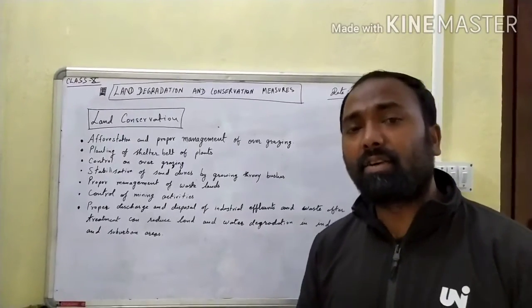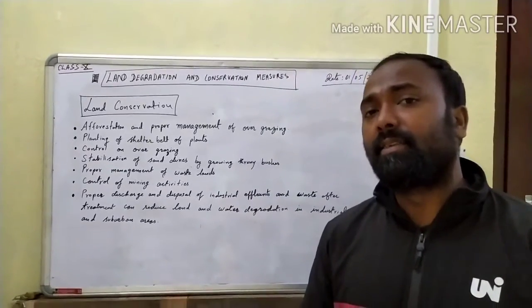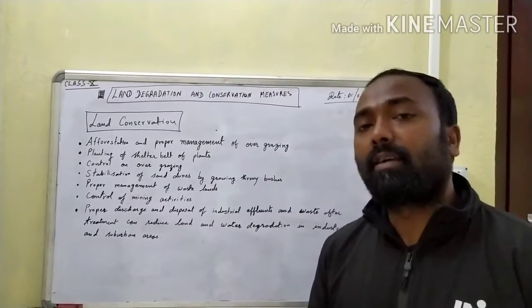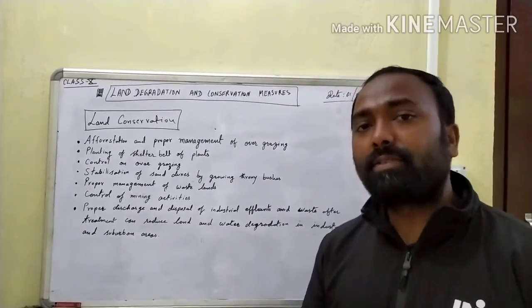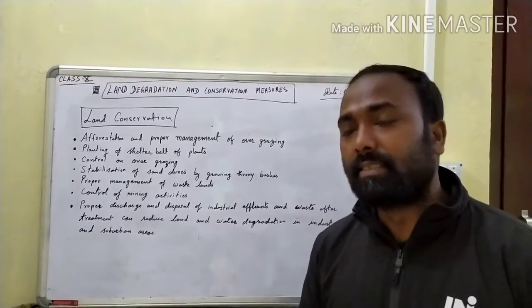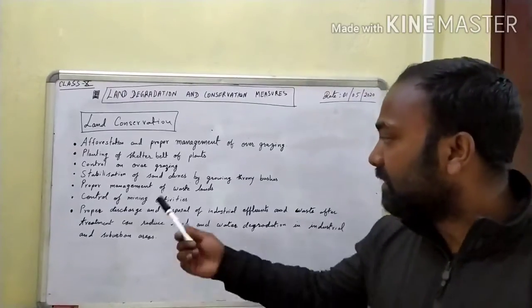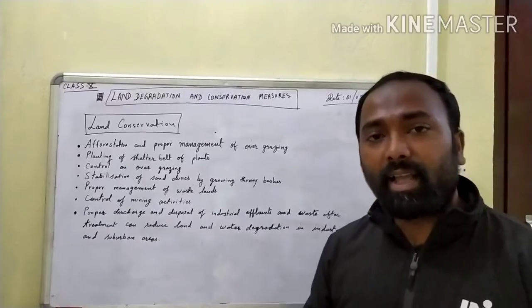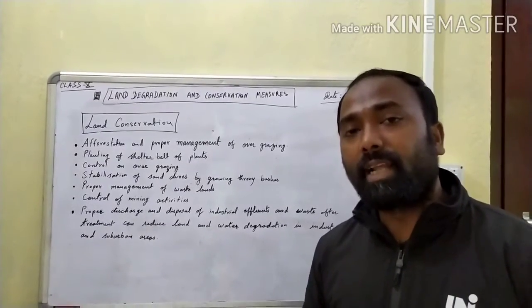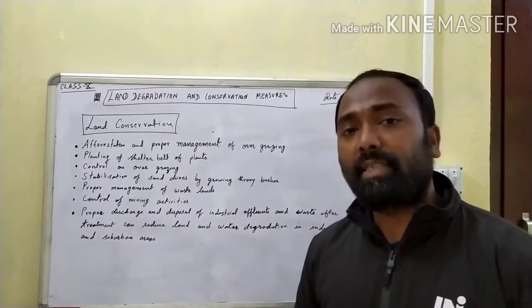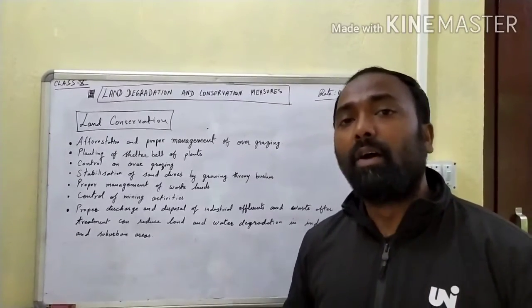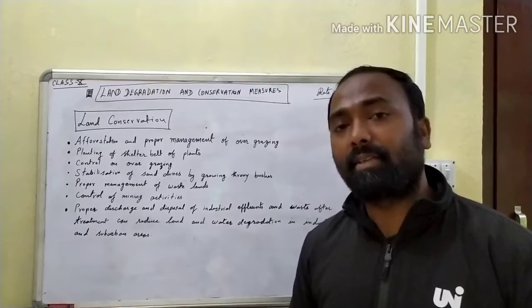Okay. Now as I said earlier, the effluents and waste coming from the industries have become a major concern for land degradation. We should keep a good check on this. You know that proper discharge and disposal of industrial effluents is very important today. Okay, because more and more factories and industries have been set up, this has created a huge problem of water pollution as well as land degradation.